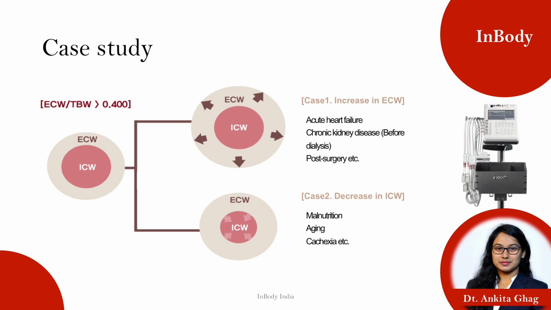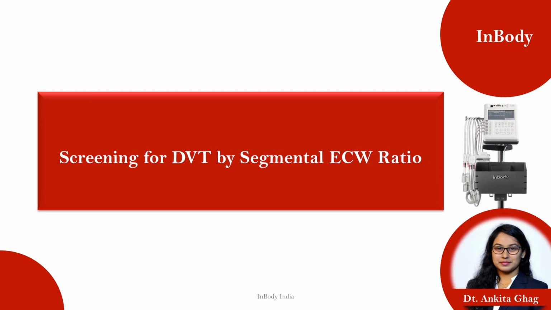In case 1, where the extracellular water has enlarged, that means the person has either heart failure or CVD, a renal disorder, or it resulted from surgery. But in case 2, here we see depletion of intracellular water, which indicates malnourishment, aging, cachexia, which is more related to mortality. As we all know, a major problem in critically ill patients is deep vein thrombosis.